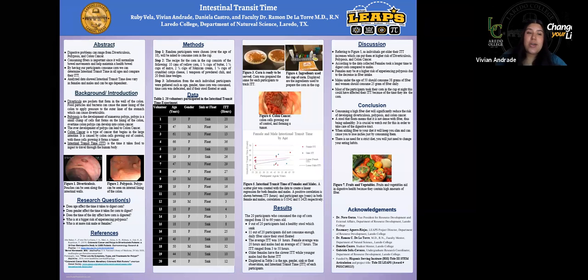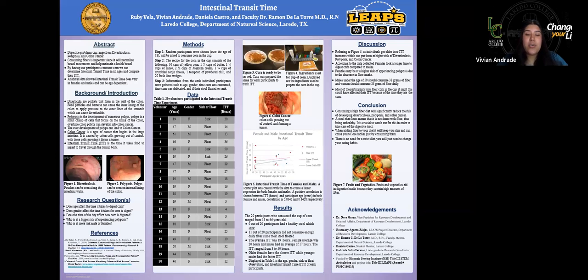The research questions that we have are: does age affect the time it takes to digest corn? Does gender affect the time it takes for corn to digest? Does the time of day affect how corn is digested? Who is at bigger risk of experiencing polyposis? And who is at more risk, males or females?